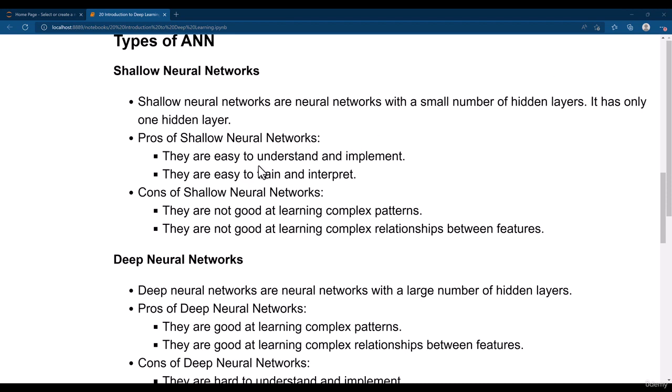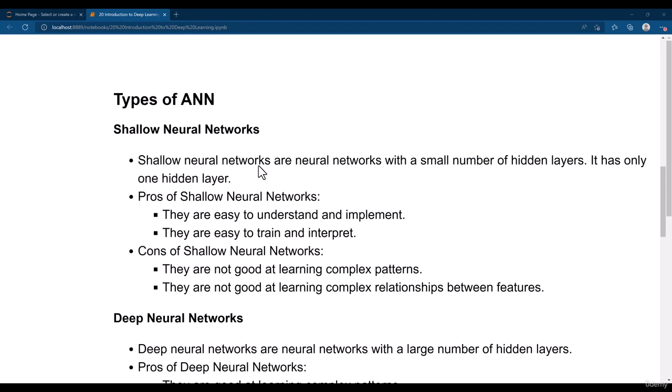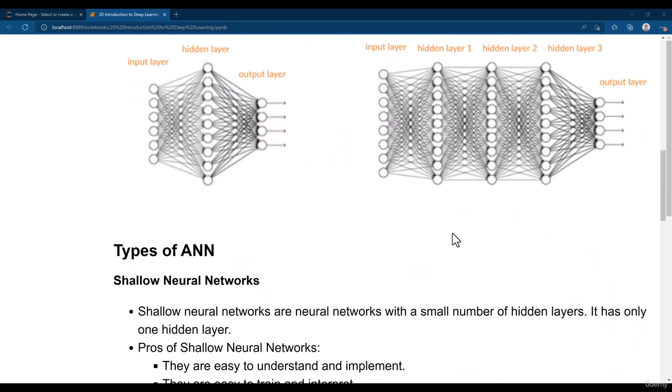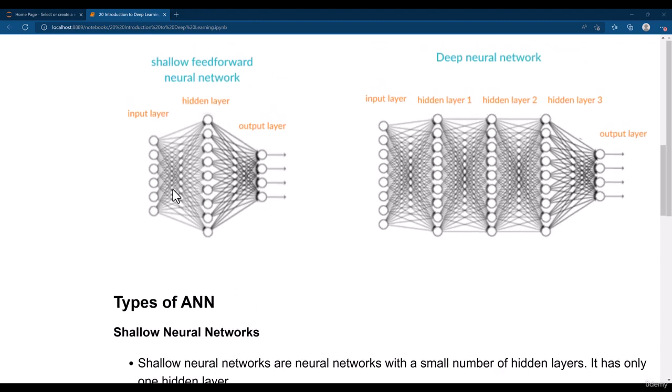Alright, let's go ahead and see what's the difference between shallow neural network and deep neural network. In the previous lesson, we had seen the differences between the shallow neural network and the deep neural network. The shallow neural network, which is here, has just a single hidden layer. This type of neural network is very easy to build and very simple to understand as well.